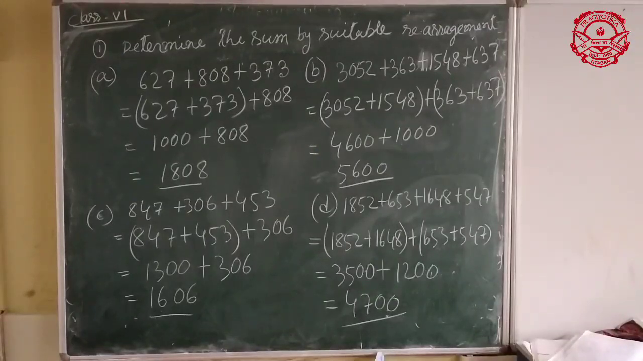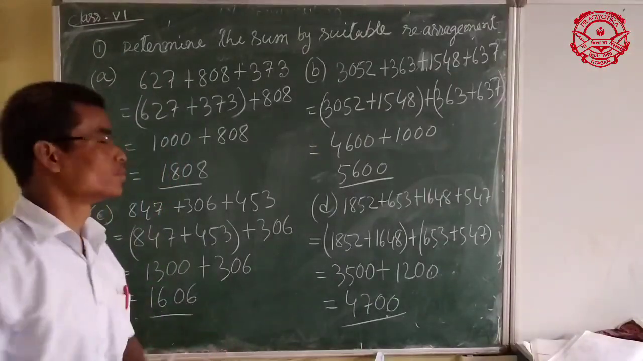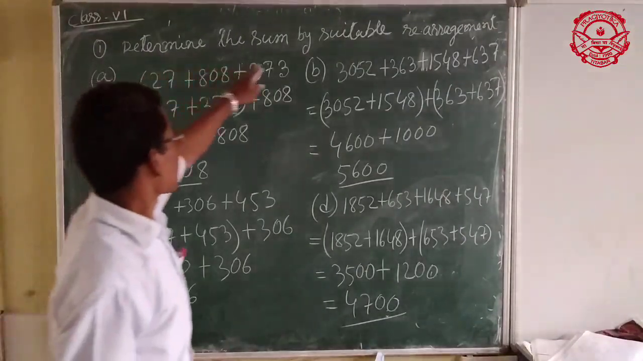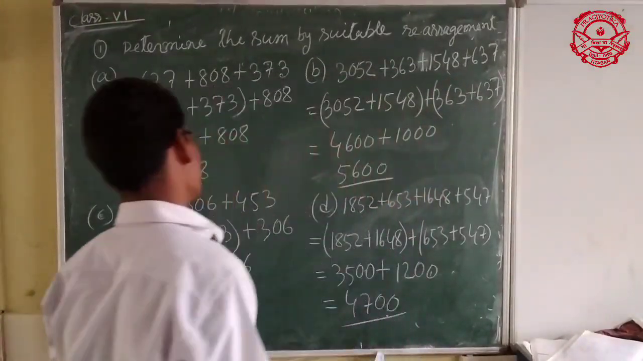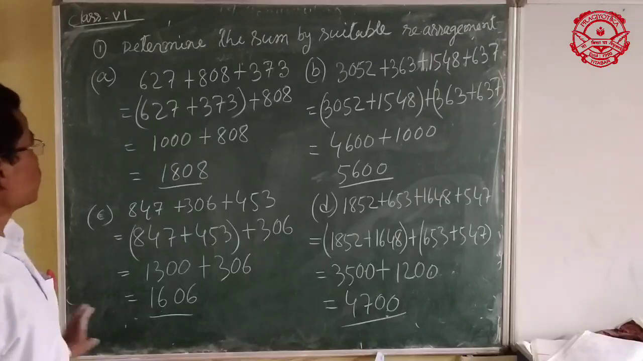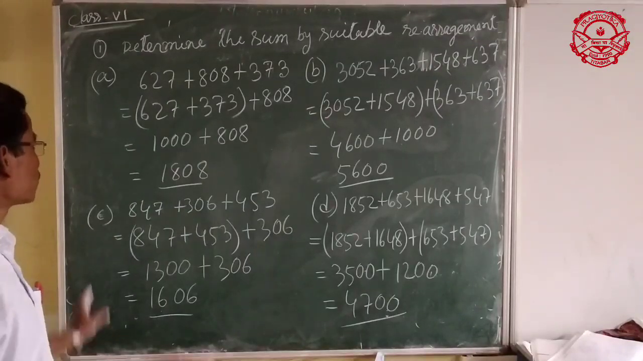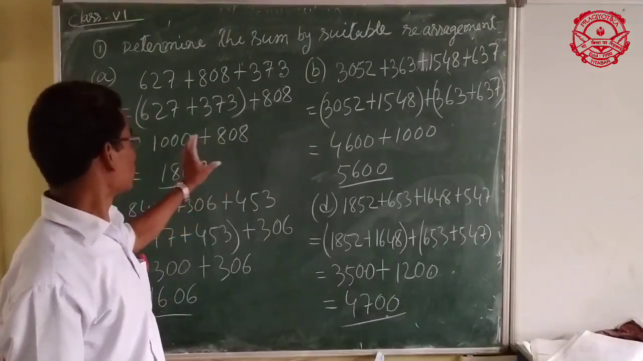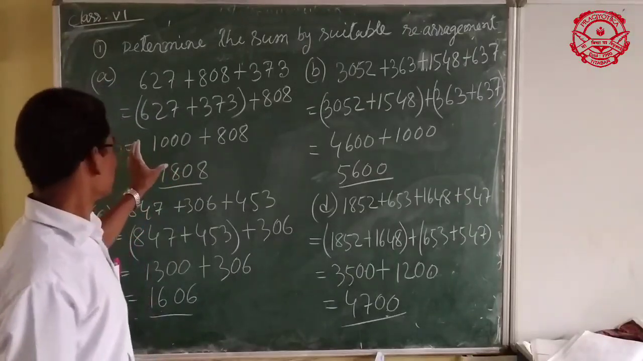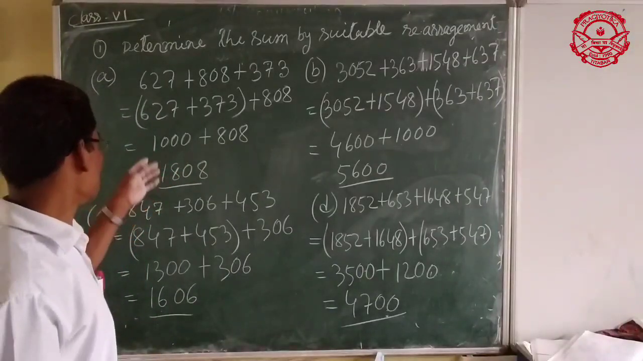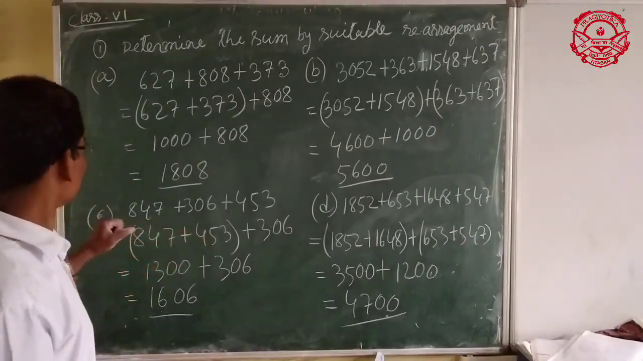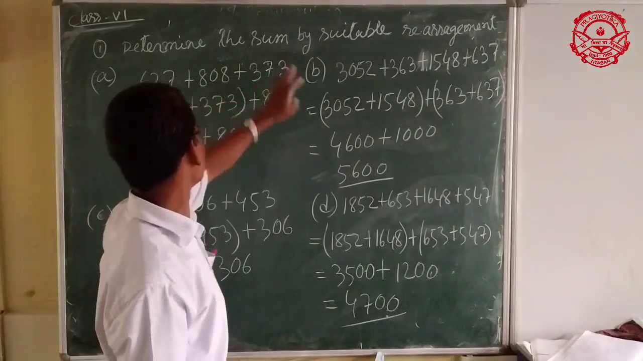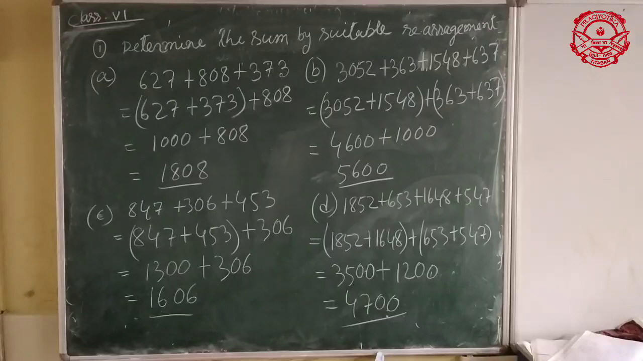Dear students, using the properties of whole numbers, we have to do some problems. Determine the sum by suitable rearrangement. Suitable rearrangement means you have to group the numbers according to your choice, whichever makes the calculation easy. 627, 808, 373. These are the three numbers.